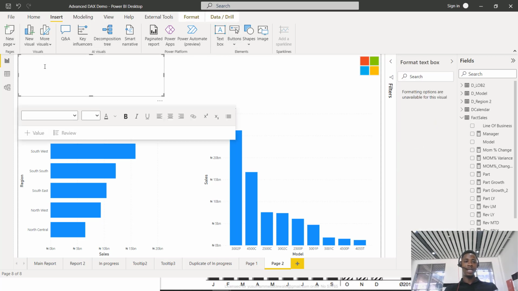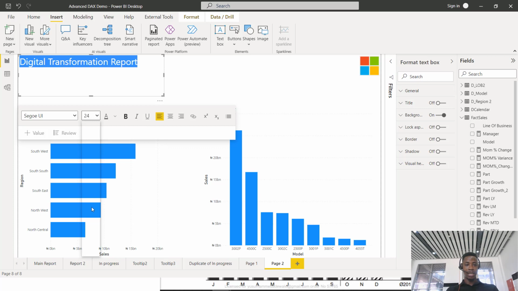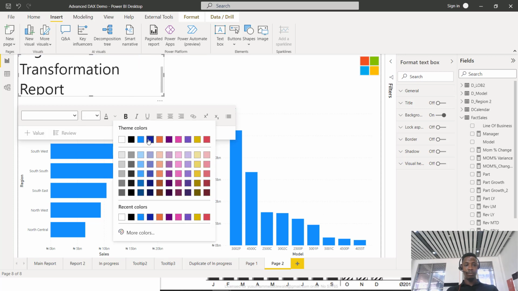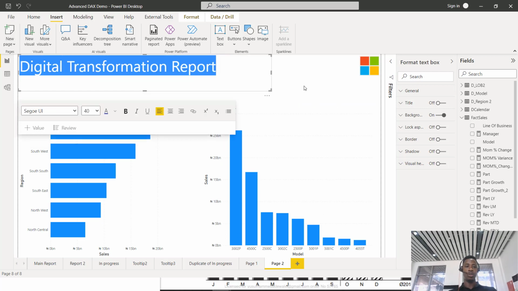and just type digital transformation report, right? So that is what I'm going to call this report, and I'm going to increase the size by just coming here. I'm increasing the size by just saying maybe the size is 40. I can change the color if I want to, maybe something like deep blue, yeah. So this is just me creating a report quickly, right?